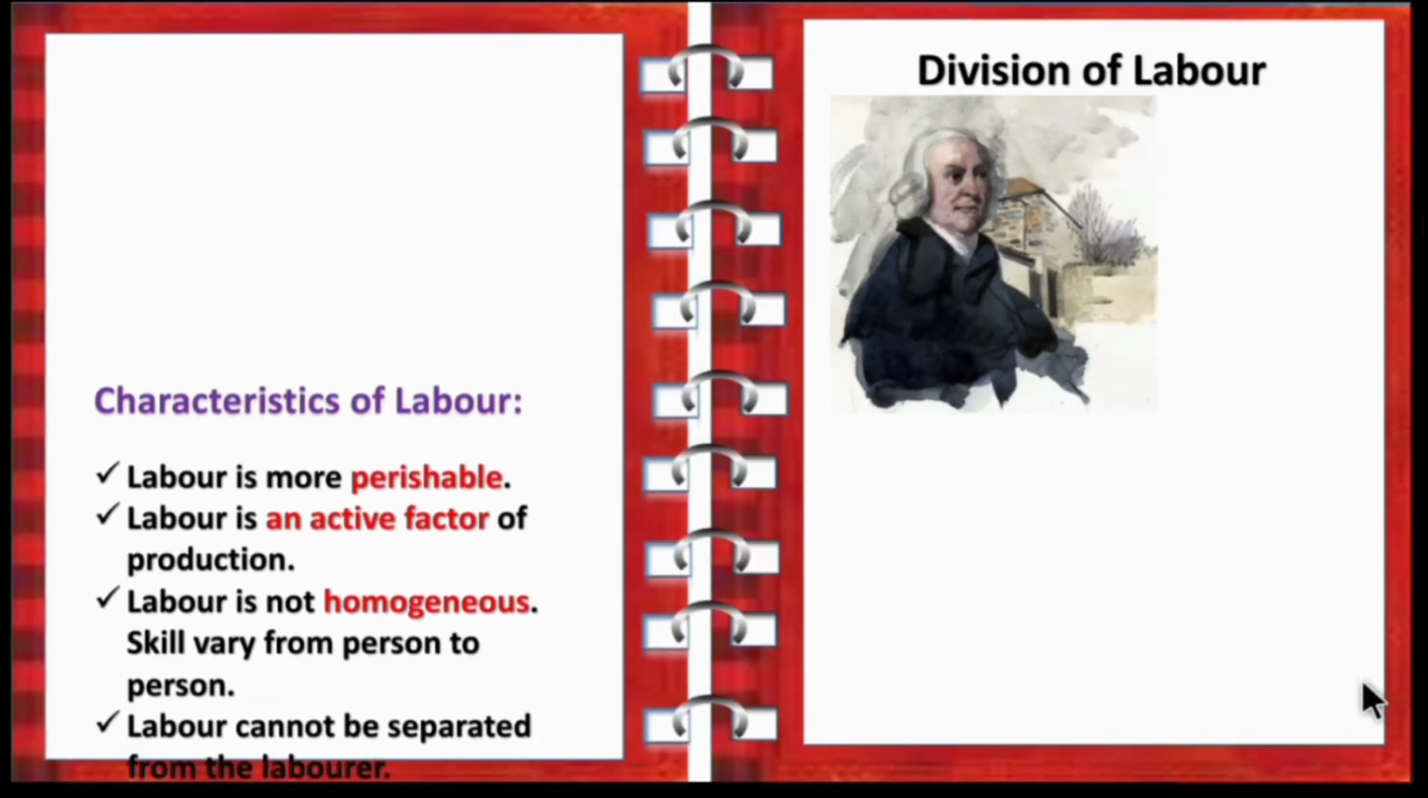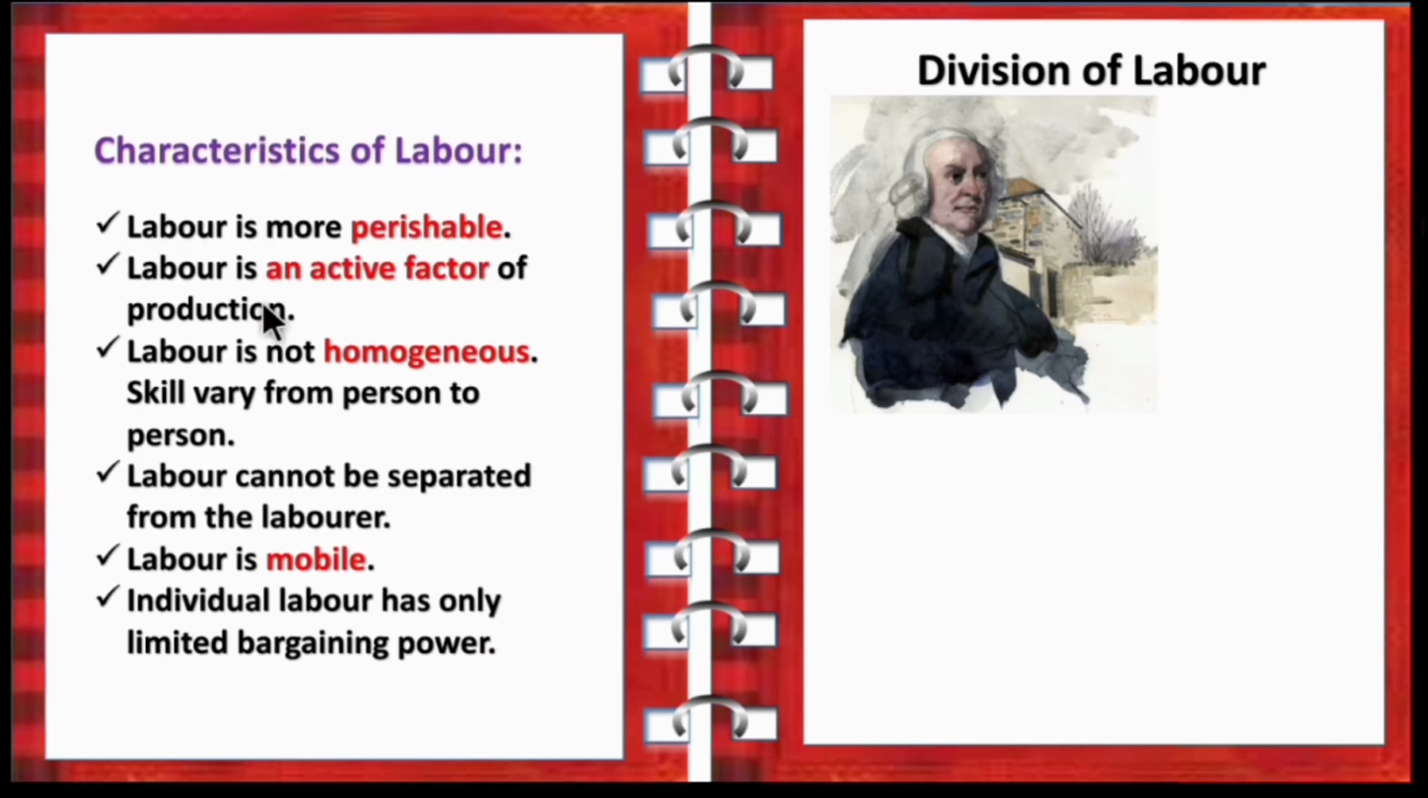Next, we can move on to characteristics of labor. Labor is more perishable. Perishable means it is not constant. A person can move on, can switch his work to another company. Labor is an active factor of production. Labor is not homogeneous. So homogeneous means the skill may vary from person to person. So each person has a unique talent. So it may vary from one person to another person. So labor is not homogeneous.